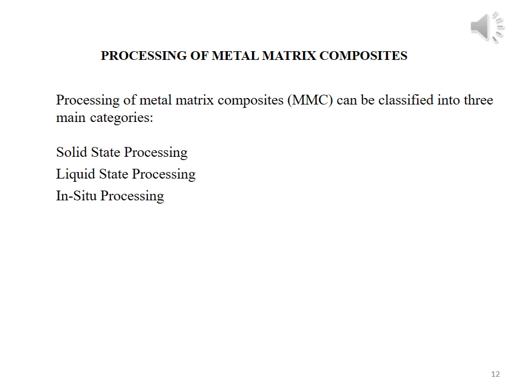Which type of methods are used for the manufacturing of metal matrix composite material? The first is called solid state processing method. The second is called liquid state processing, and the third one is in situ processing method.